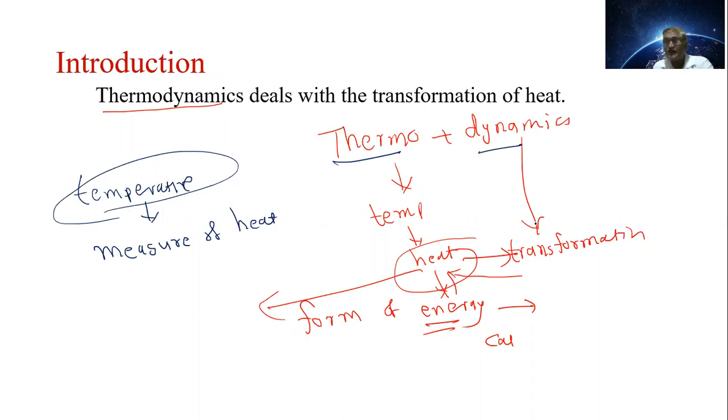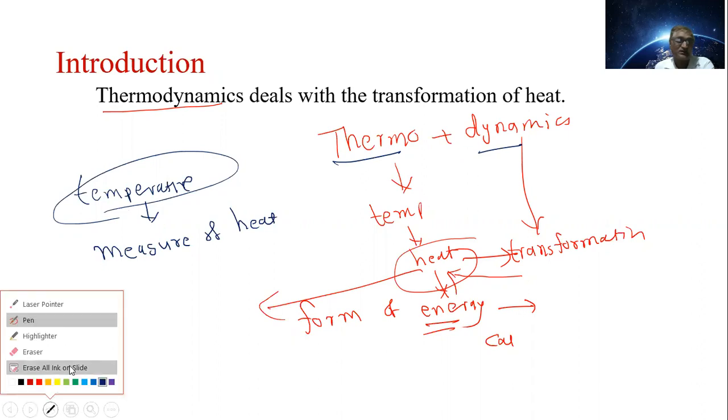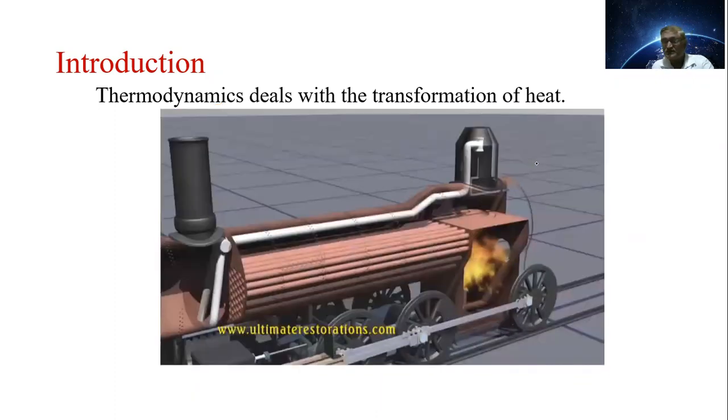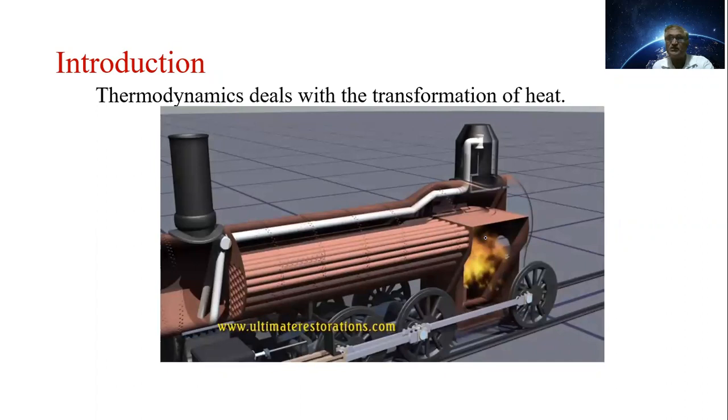आपल्याला माहिती आहे हीट कॅन बी ट्रान्सफर्ड in various forms of energy. You have a number of examples. Heat can be converted into various forms of energy, and various forms of energy can be converted into heat. The most common example you can see in this picture is the rail engine.